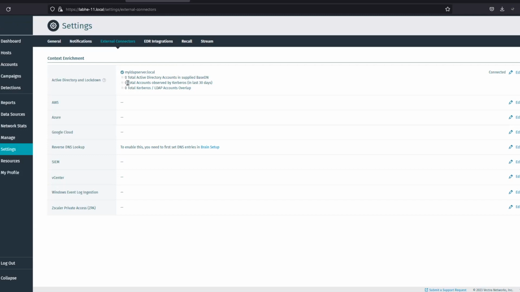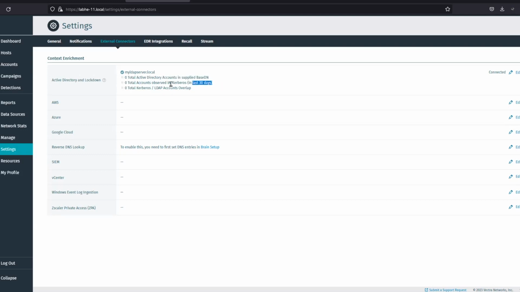Initially it shows how many accounts are observed by Kerberos and total Active Directory accounts supplied by base DN. If you refresh it at certain intervals, this number should increase.